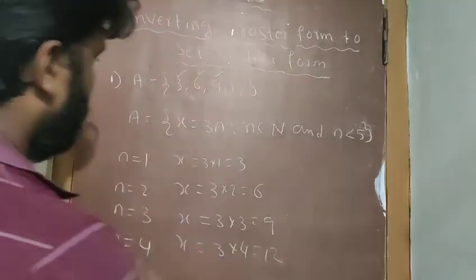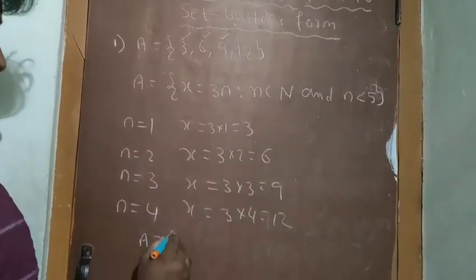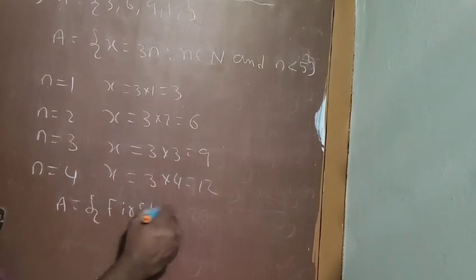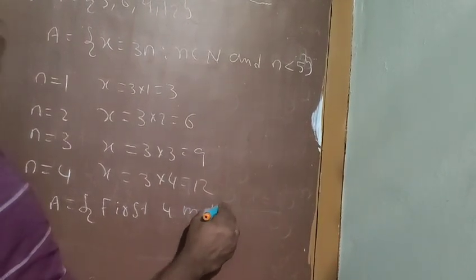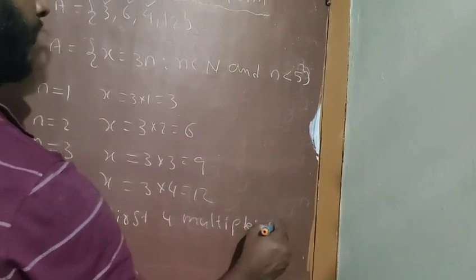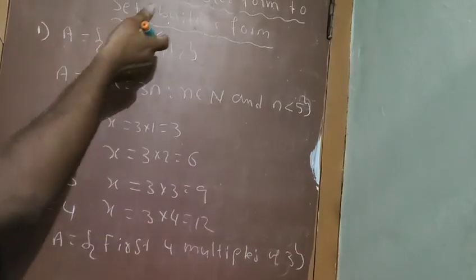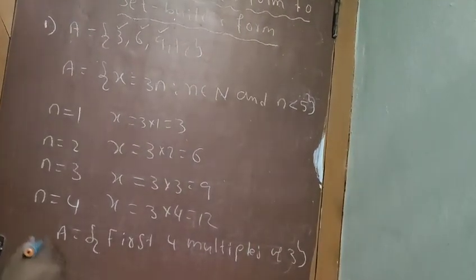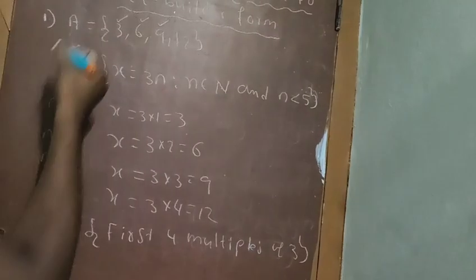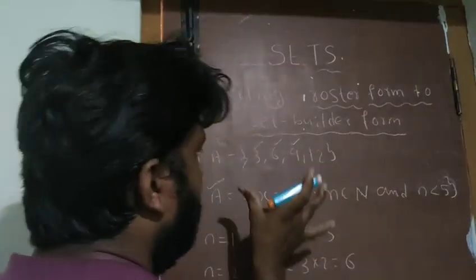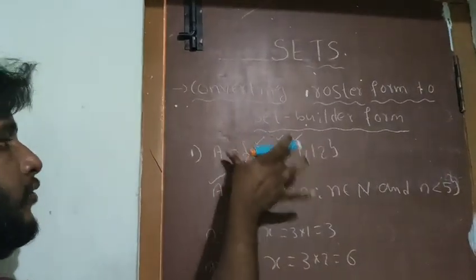So we can write also in this way. X is a set of first 4 multiples of 3. First 4 multiples of 3 means, in the sense, you will get 3, 6, 9, 12 only. So either you can write in this way or you can write in this way. Both the ways are right. So observation is very important. Observation and common sense. If you use these two things, then you can convert any roster form into the set builder form.